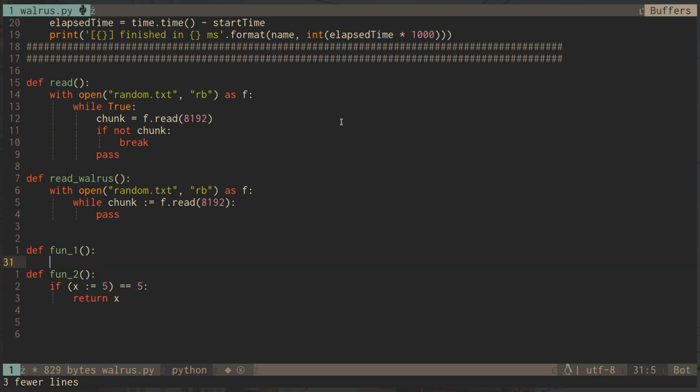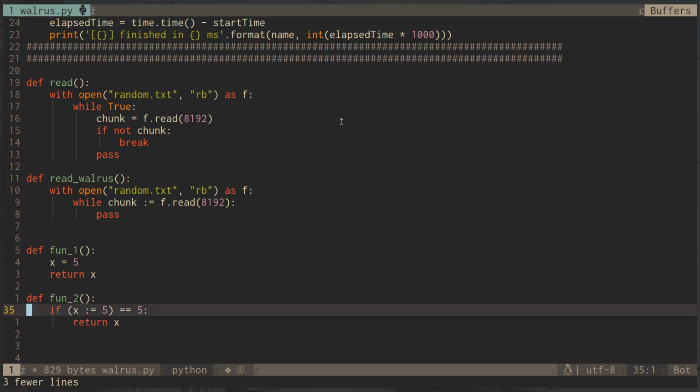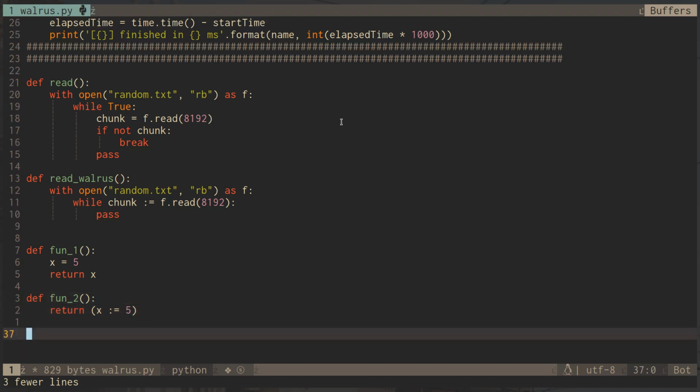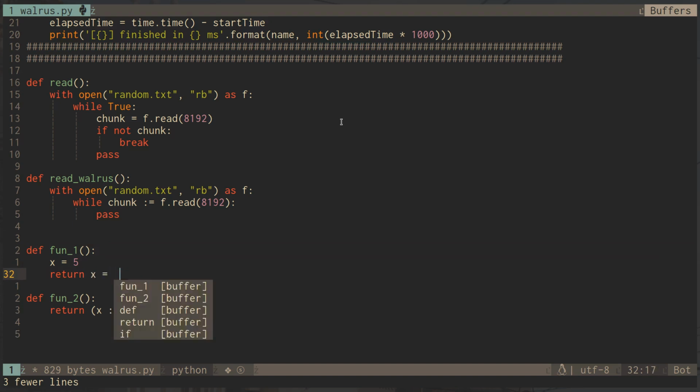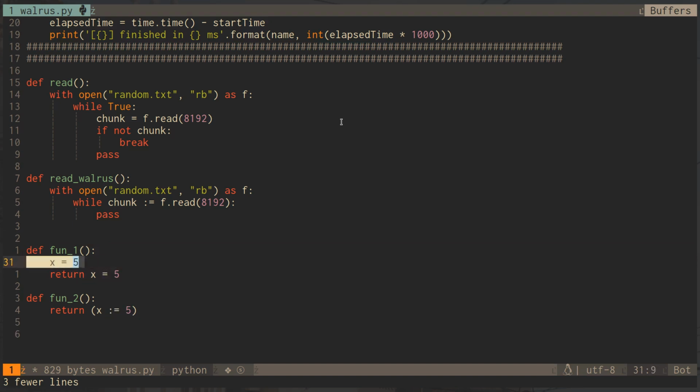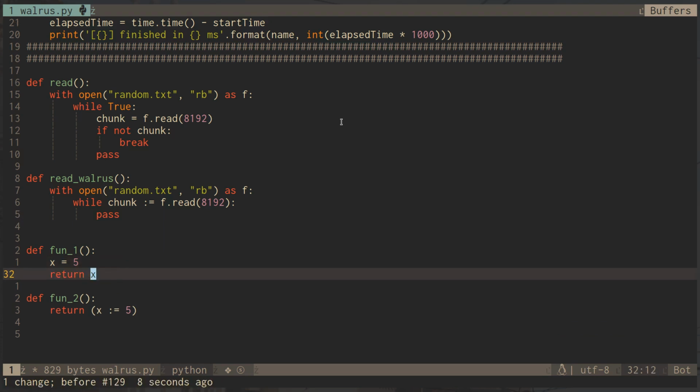We can disassemble something a bit more simple. Let's say we have x equals 5, and then we want to return x. Which is very simple, right? And then here we do the same thing, but with a walrus operator. Obviously this makes no sense, but this shows you the distinction. Because if here I did something like x equals 5, this would return none. If I just did this, it would not work as expected. Maybe it would even crash. If I do this, however, this works exactly as expected, and I'll prove it to you.